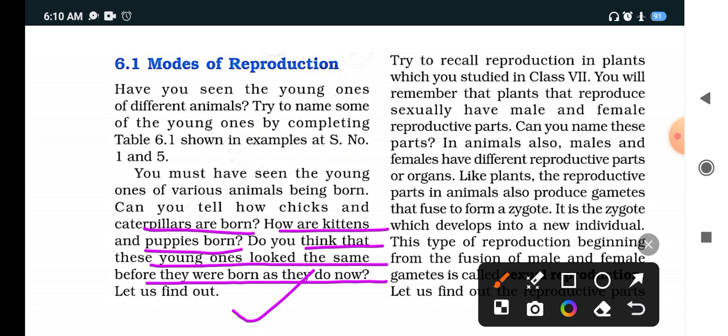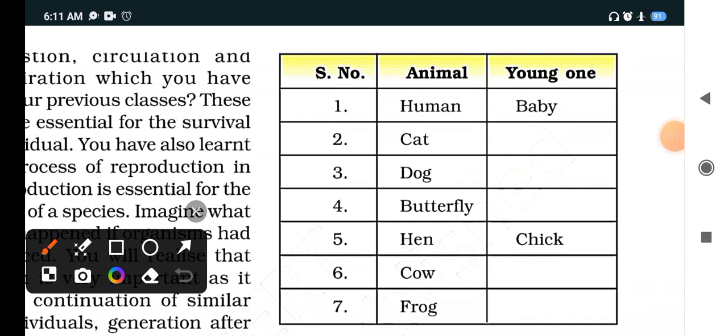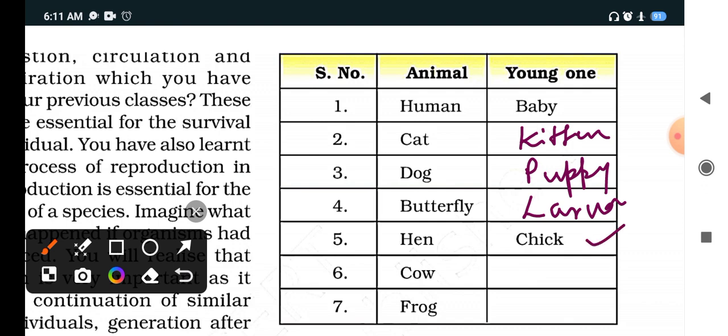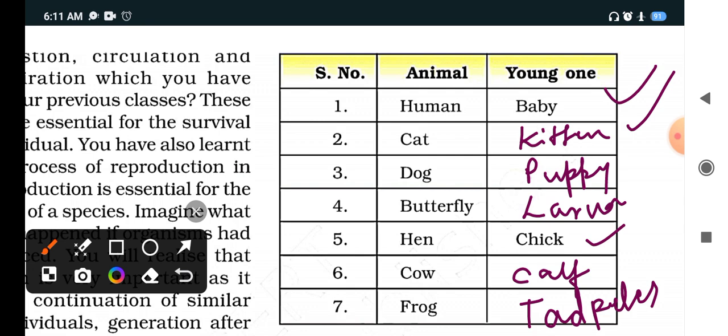So let us find the reason. What are the reasons? Clear? And how are they born? So let us find out. Now this table is given in your NCERT book. So let us fill it up. Clear? So a cat's young one is known as kitten. Clear, students? Dog, puppy. Butterfly, larva; hen, chick. A cow's young one is known as calf and a frog's young one is known as tadpole. Clear? So fill up this table in your NCERT book.